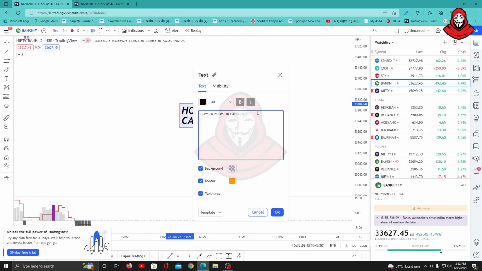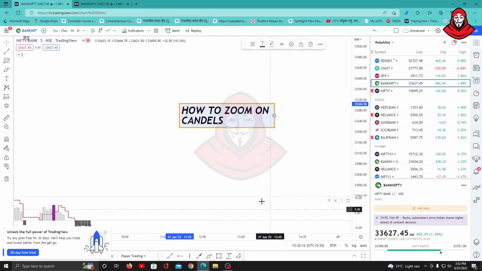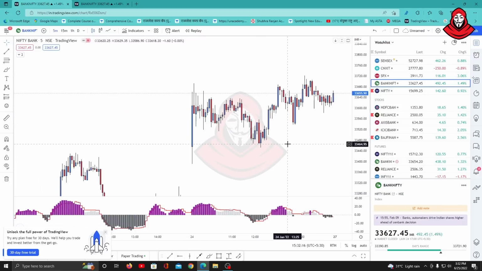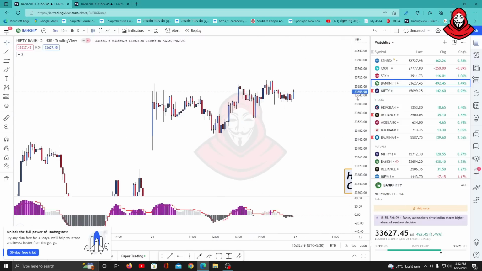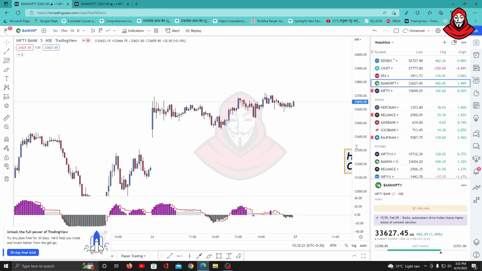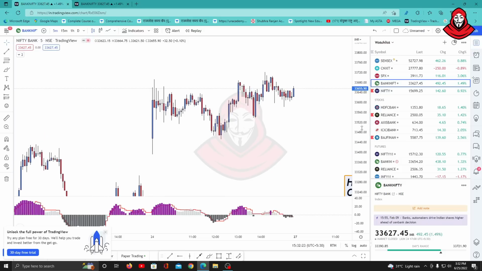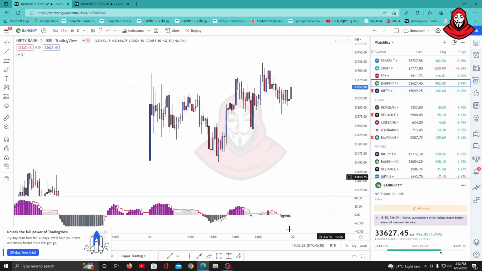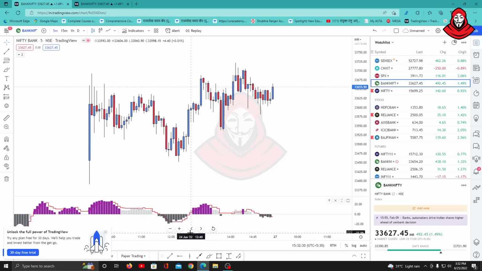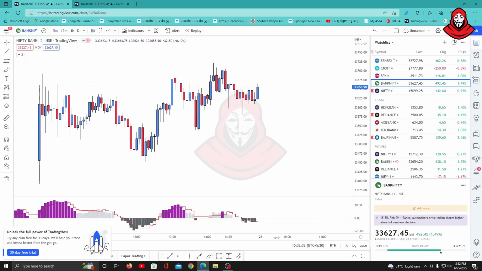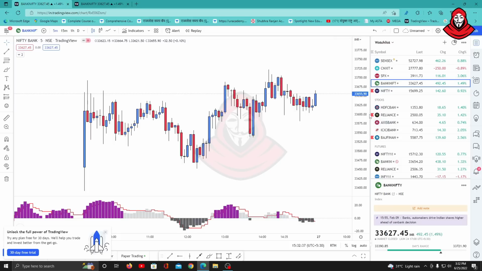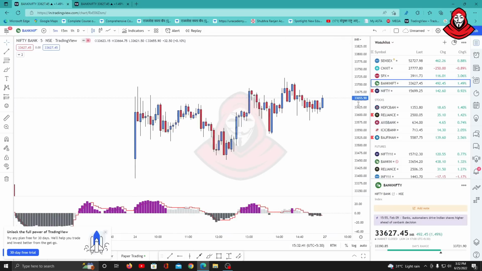So how to zoom on candles? Same price scale: just take it up or down. You can scroll up and down, and automatically you can see the candles moving. Then at the bottom also, if you scroll like that, you have to adjust your candle according to how you want to see your screen. You can go with this logic: the price scale, and the bottom, you just have to do that.